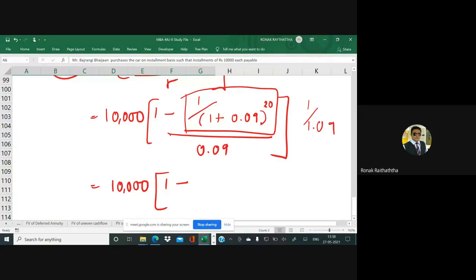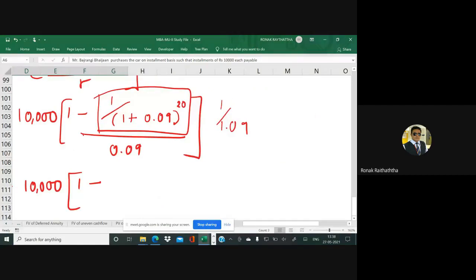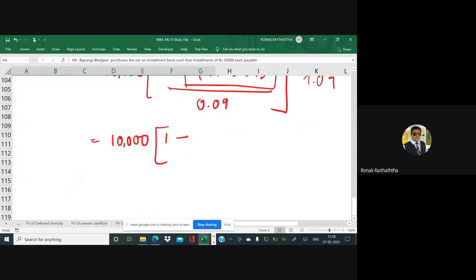Or you may have one more way: first find the denominator, 1.09 raised to 20, and whatever answer you get, divide 1 by that answer. These are the 2, 3 or 4 ways we have to solve this. Whichever way is most feasible to you, please do it and let me know the answer.